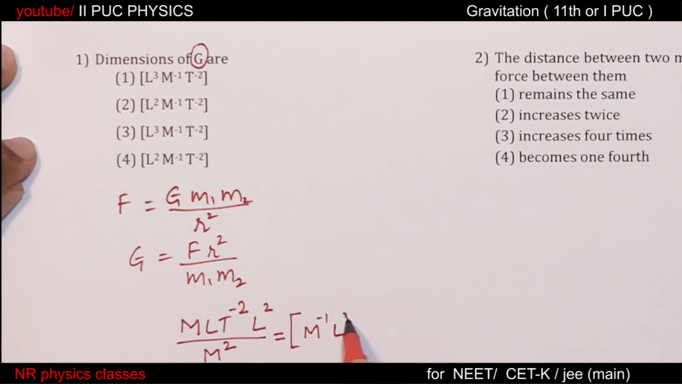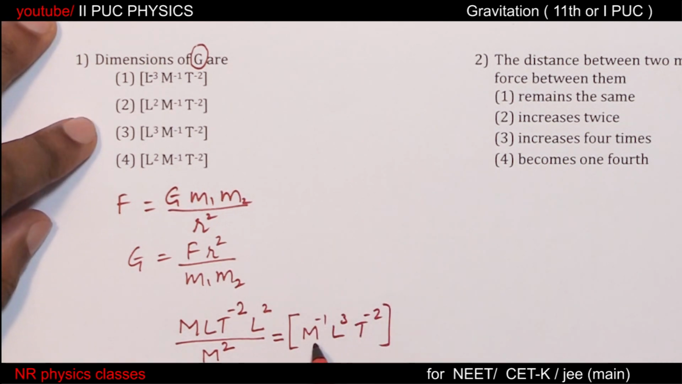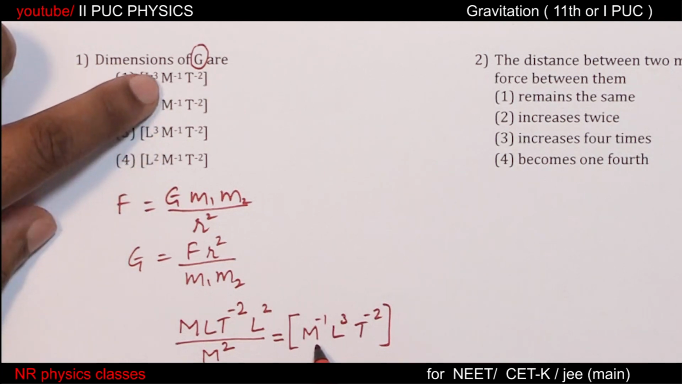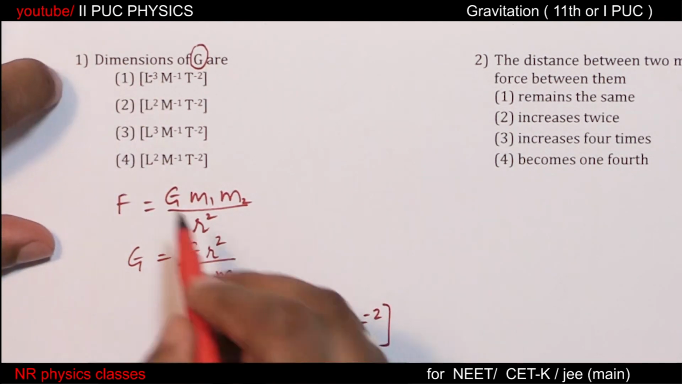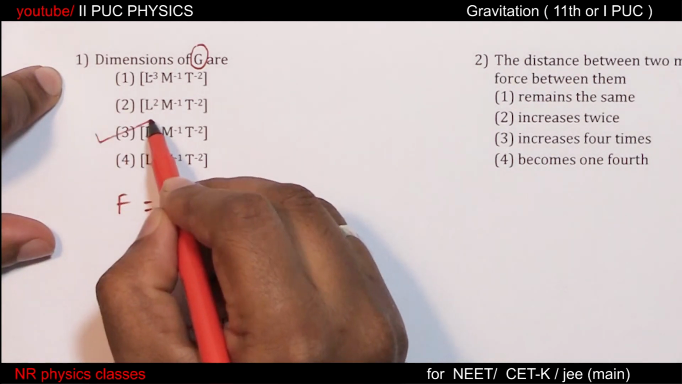L3, T minus 2. Observe, there is M minus 1, L3 and T minus 2. Third option.